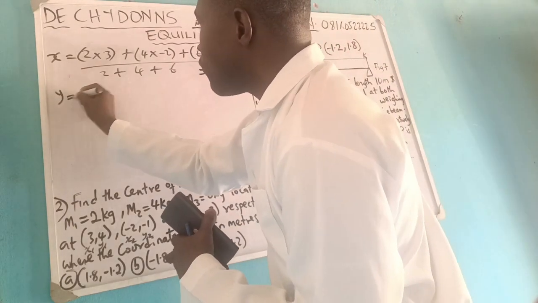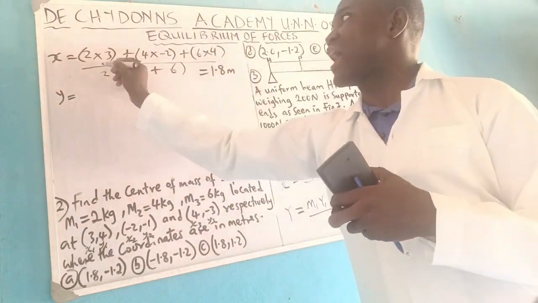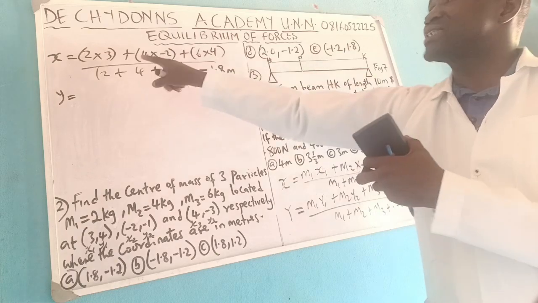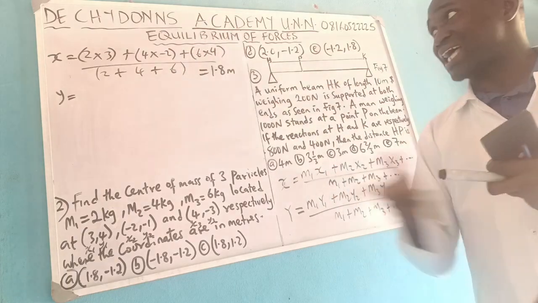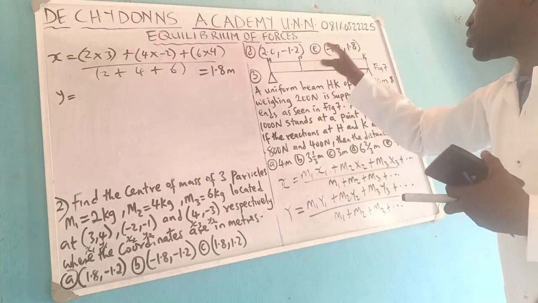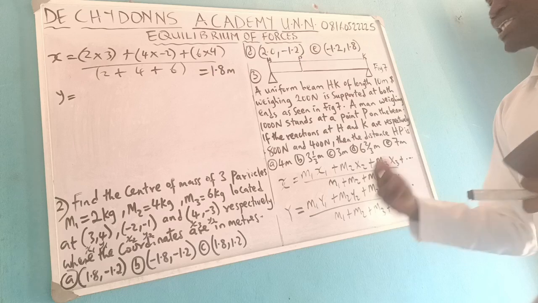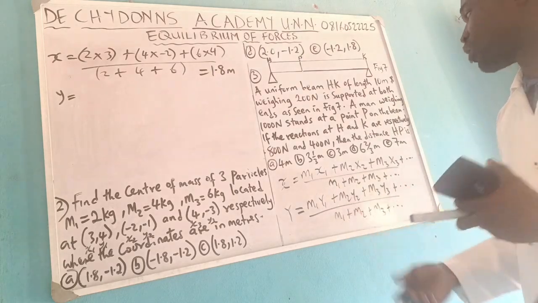You check the one for y. Please, when you do it, you check it again to know whether you are correct. Because while I was pressing this, I omitted something and I was getting a different answer. That is why I have to look at it, because I didn't get any value that is in the options. So that is how I have to check it again. So you do likewise, cross check what you are solving.